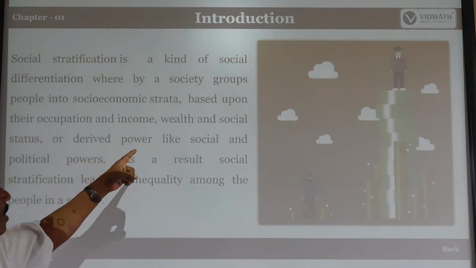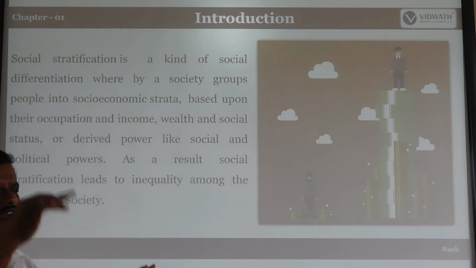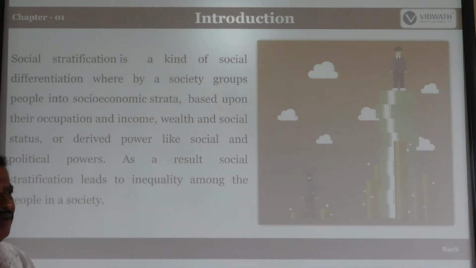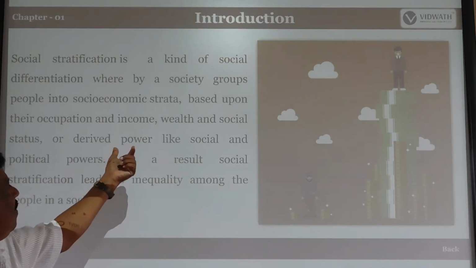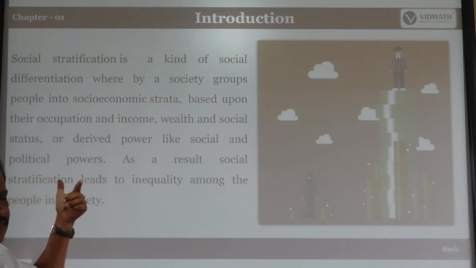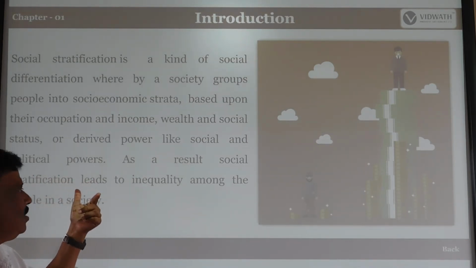And derived power: somebody is politically powerful, an MLA, MP, minister, Gram Panchayat member, president, like that. So lower and higher strata exist in our society by power also. They have such social and political powers in our society.